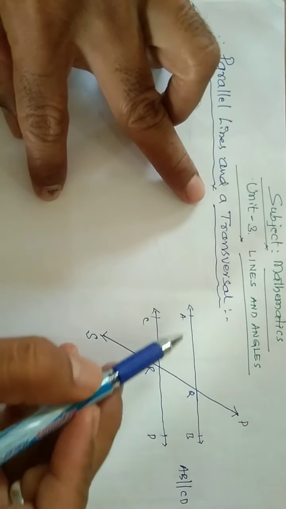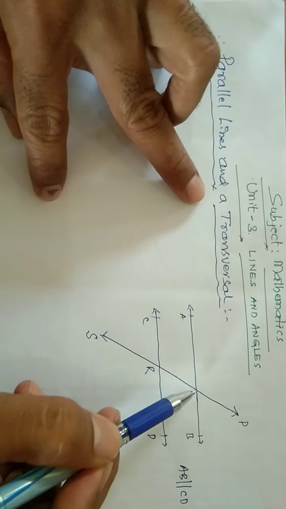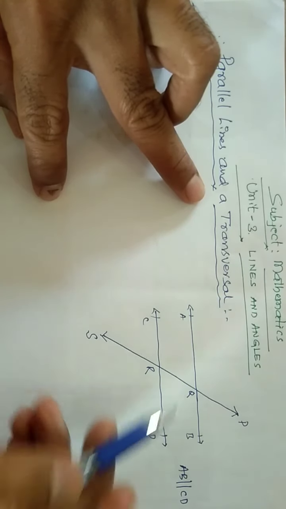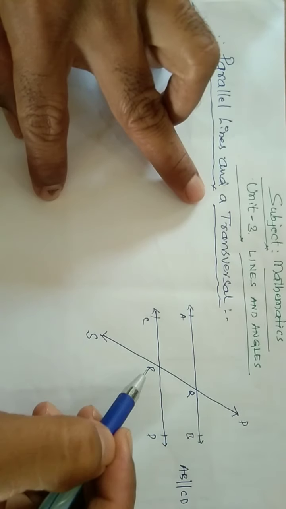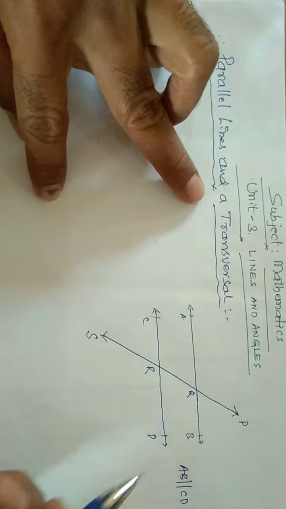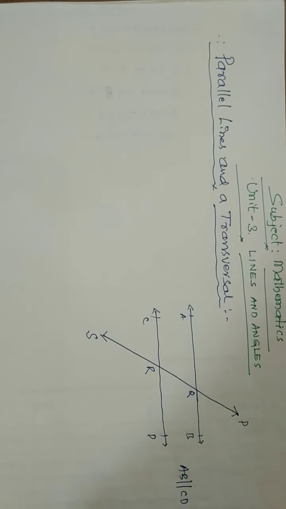This line intersects the parallel lines at two points, Q and R. So PQRS is a transversal, and AB and CD are the two parallel lines.